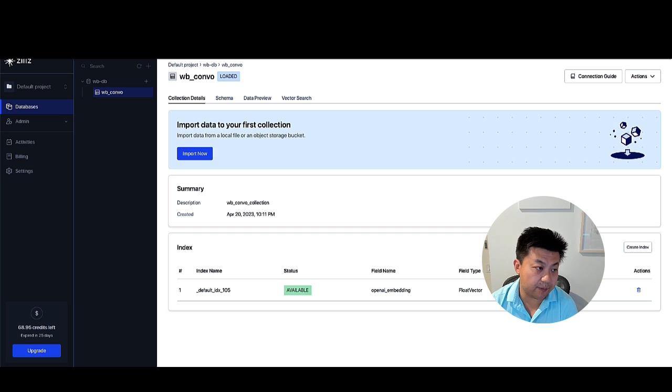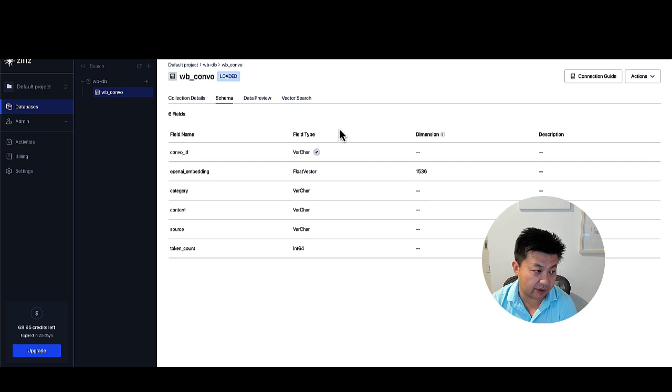Next, we need to talk about how to import data into the database. First, we need to create a collection. And the collection, similar to a relational database, has its own schema. This is very similar in the sense that you have to define what columns or fields are available, and also the data type for the fields. The one thing that's very different is what we call the float vector field type, and this is where we're going to put our embeddings. There is a dimension parameter which we need to specify, and for all the OpenAI embeddings, the dimension is 1536.